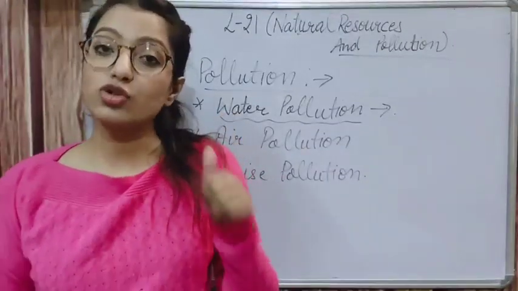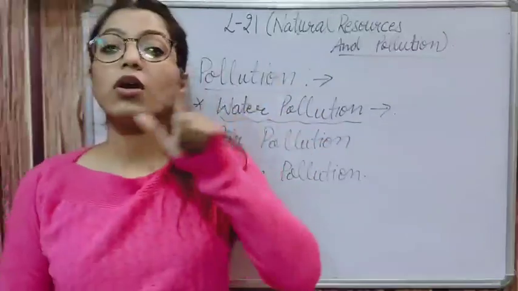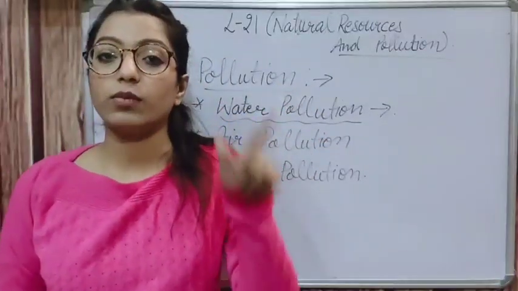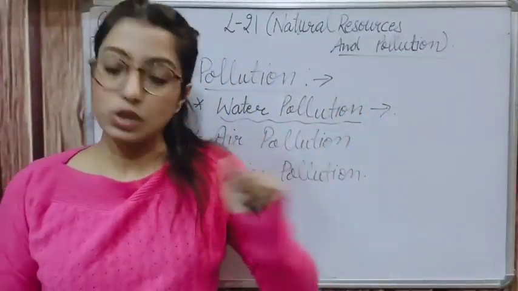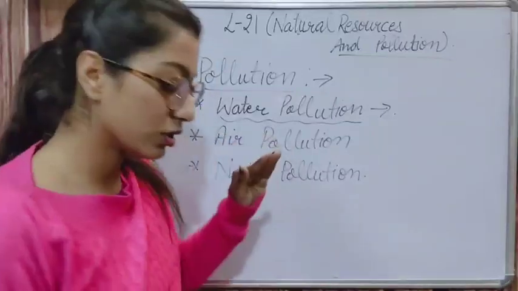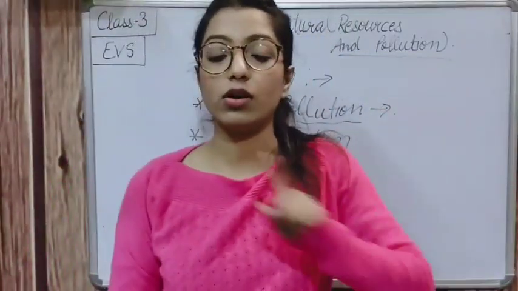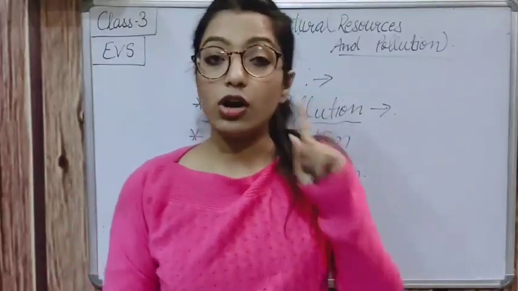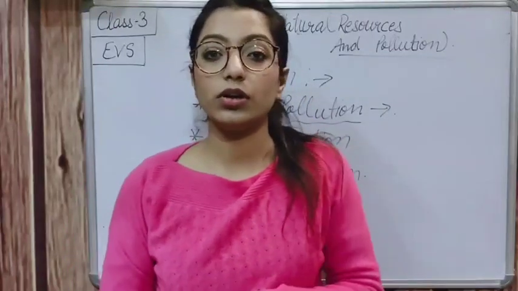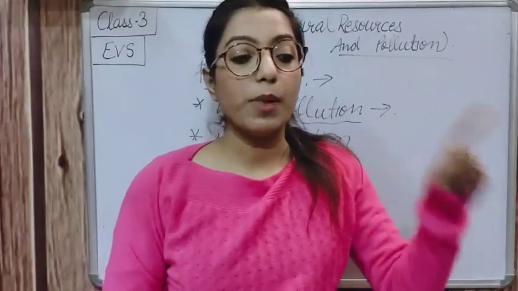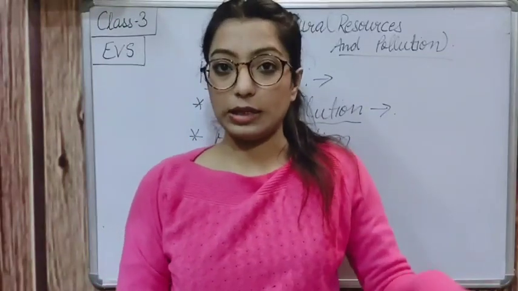So how can we stop it? We should stop doing all these activities so that our water pollution can be stopped. So this way our water pollution stops. So we should not throw any garbage in the river or near the river. We should not wash clothes near the river. We should not give a bath in the river to animals.